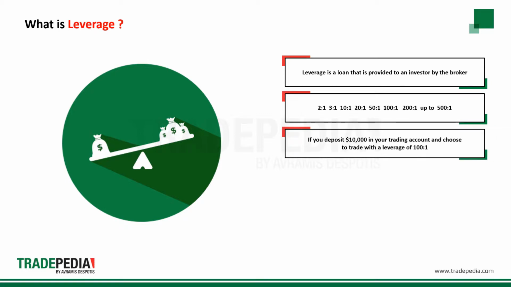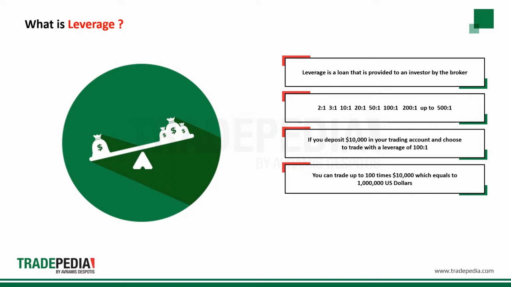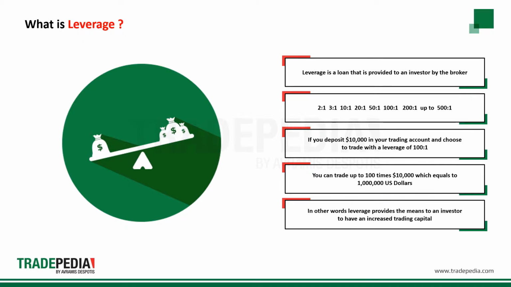If you deposit $10,000 in your trading account and you choose to trade with a leverage of 100-to-1, you can trade up to 100 times $10,000, which equals $1 million. In other words, the leverage provides the means to an investor to have increased trading capital, giving the opportunity of having maximized outcome.